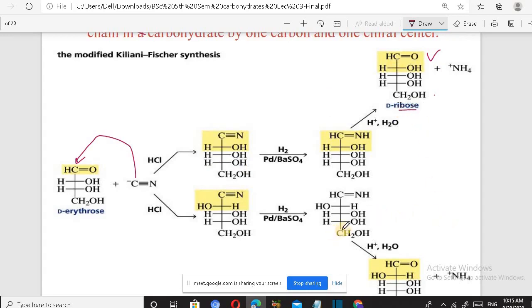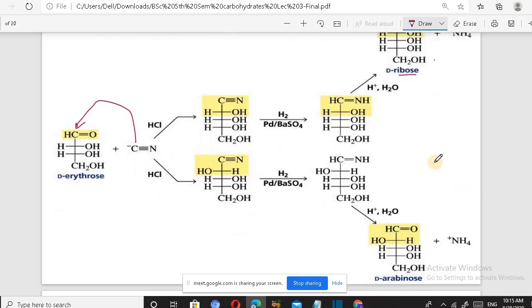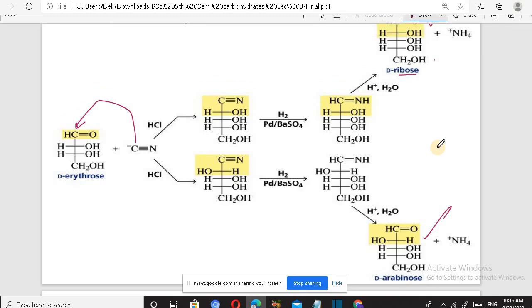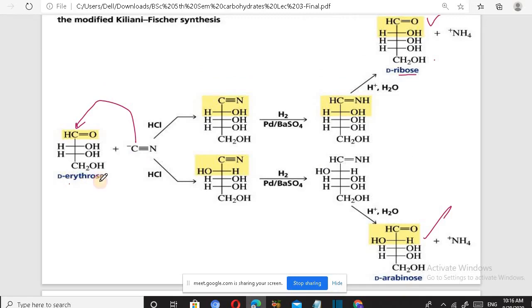And similarly, if the configuration around the second carbon is different, then this is formed and this is arabinose. So the Kiliani-Fischer method is used to lengthen the chain, and here 4 carbons are present, and in the final product 5 carbons are present.